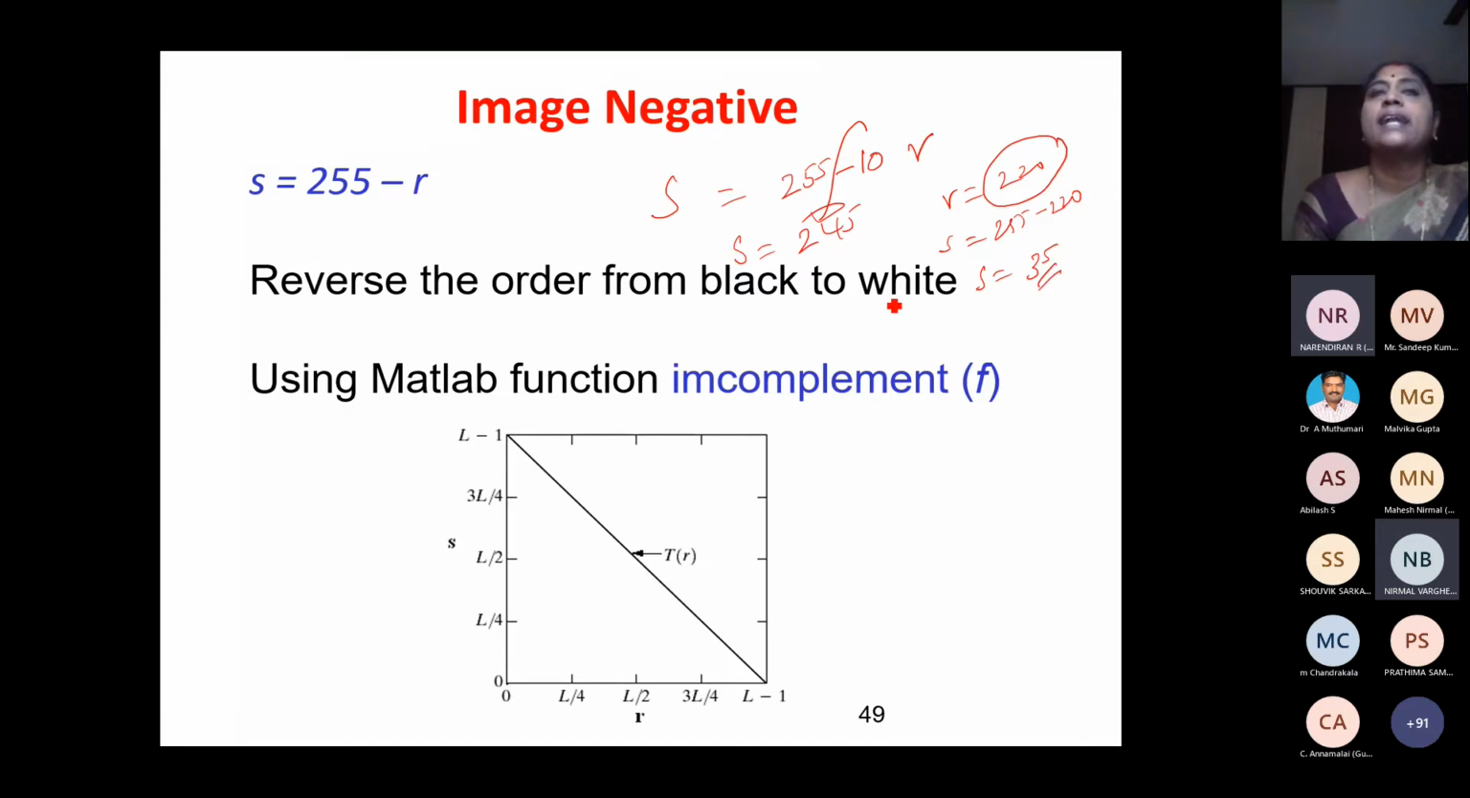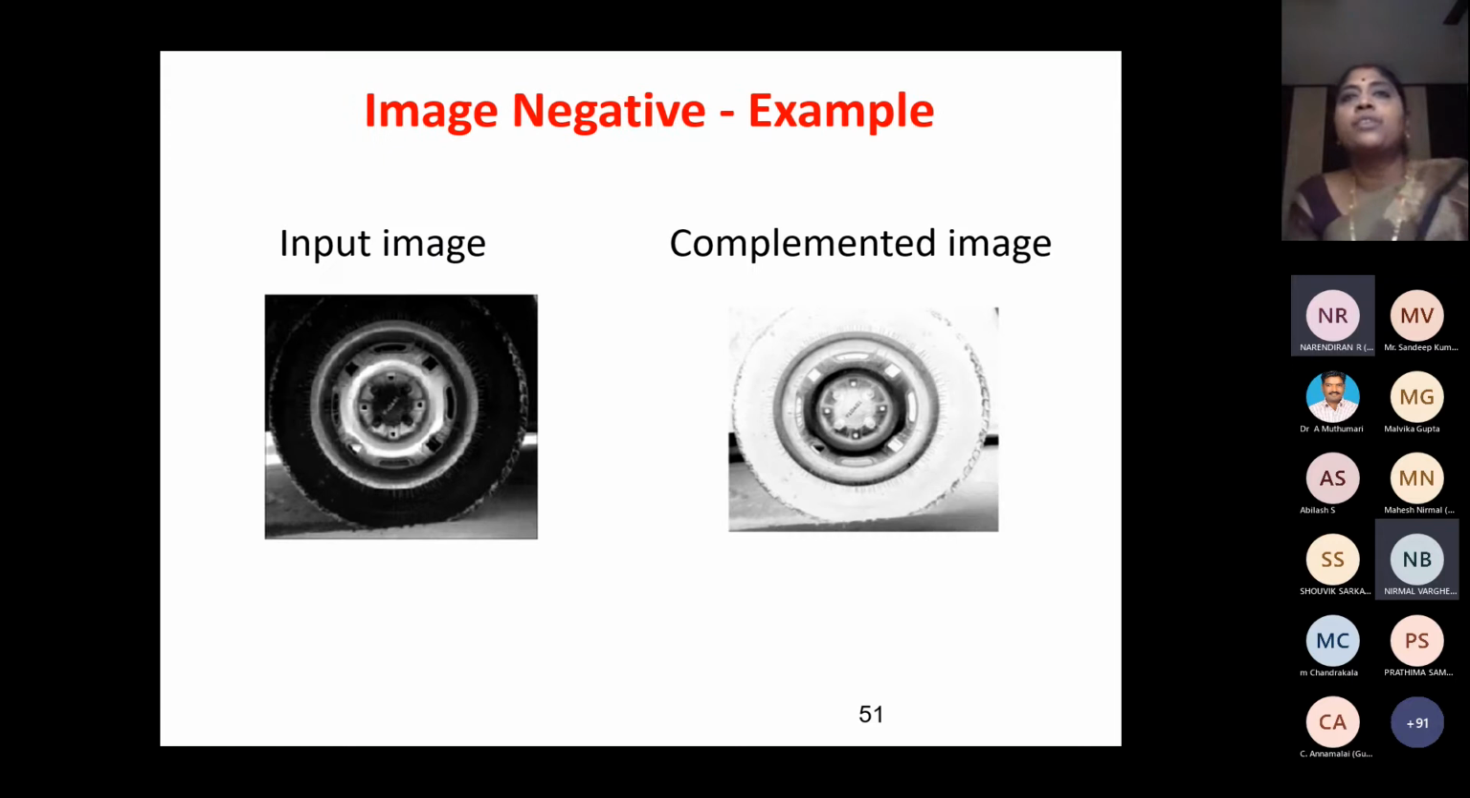If I do this, I get image negatives. Hope you have seen image negatives in olden days, when they show the negative image. Wherever it is light, it will be dark, and wherever it is dark, it will be light. So 220, we know, is almost white. White has been changed to 35, dark. And wherever it is dark, it will be light. So this is the idea of image negative. We can see the result of image negative.